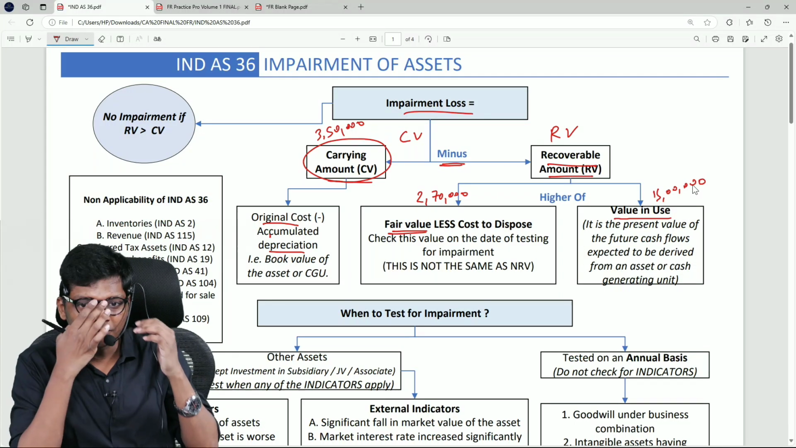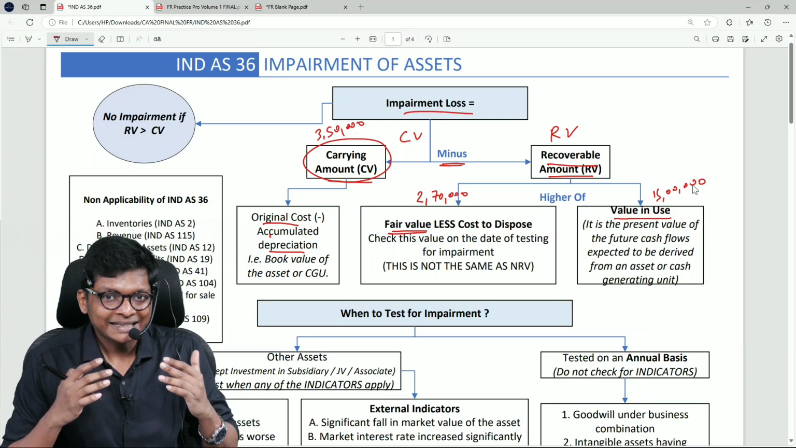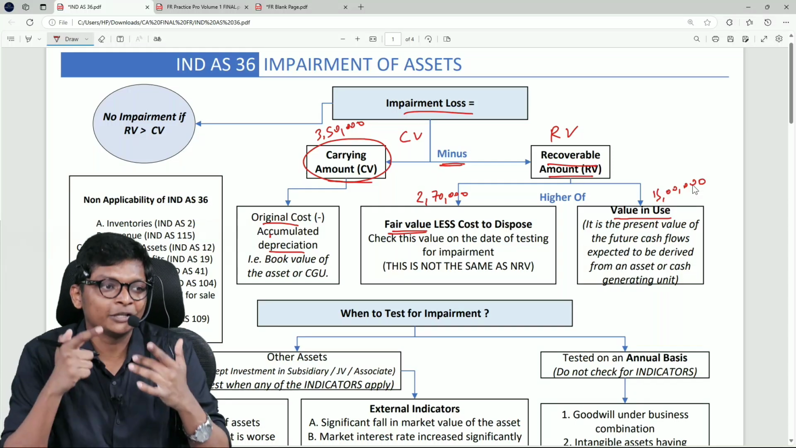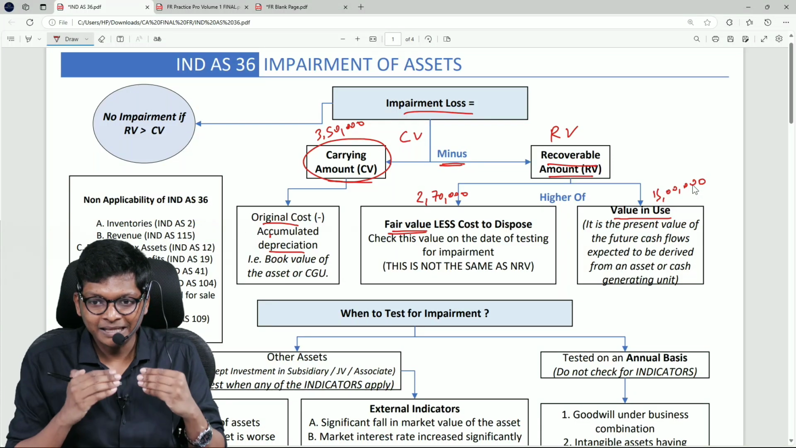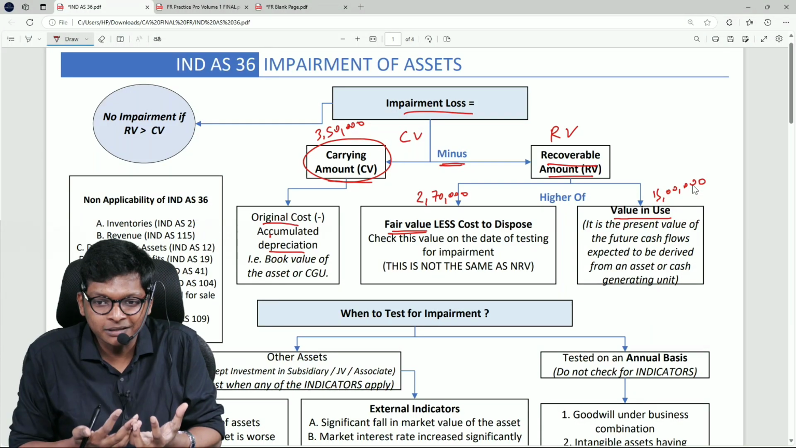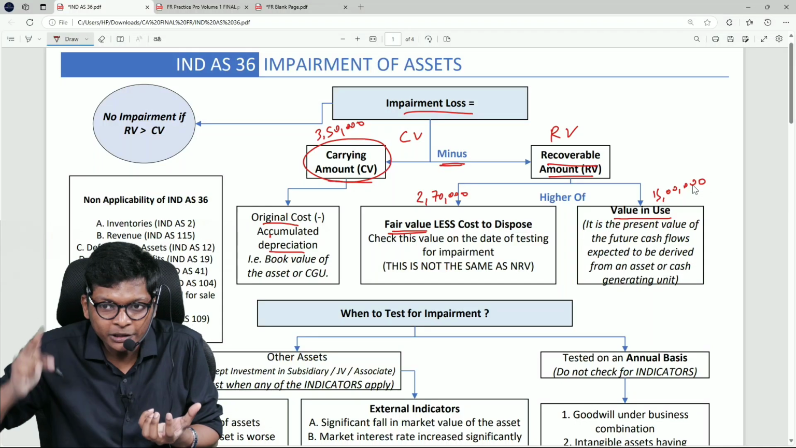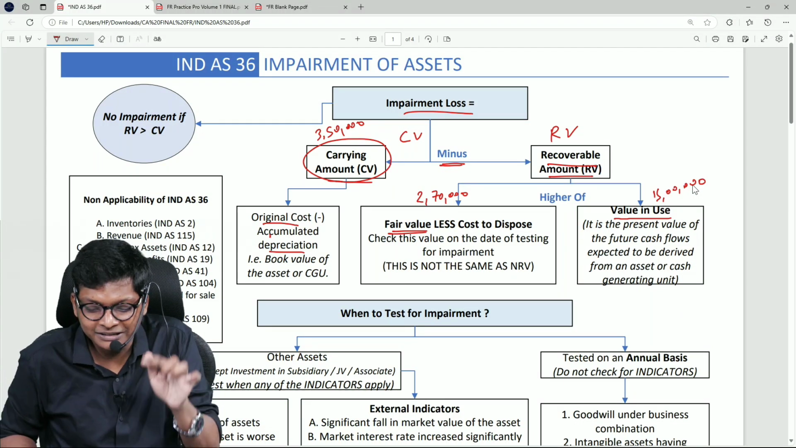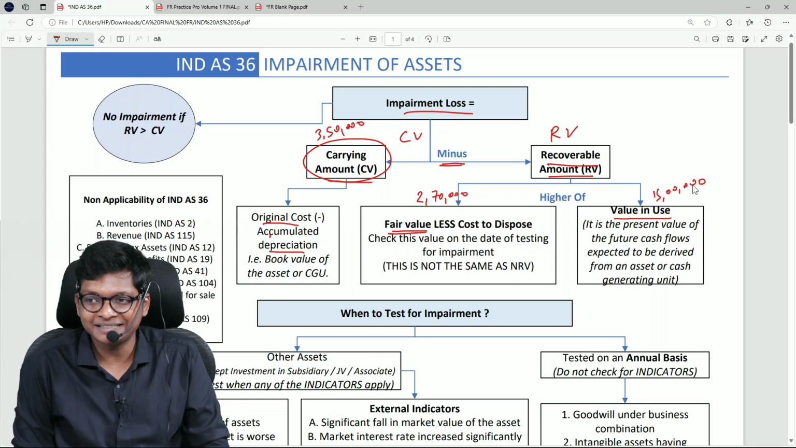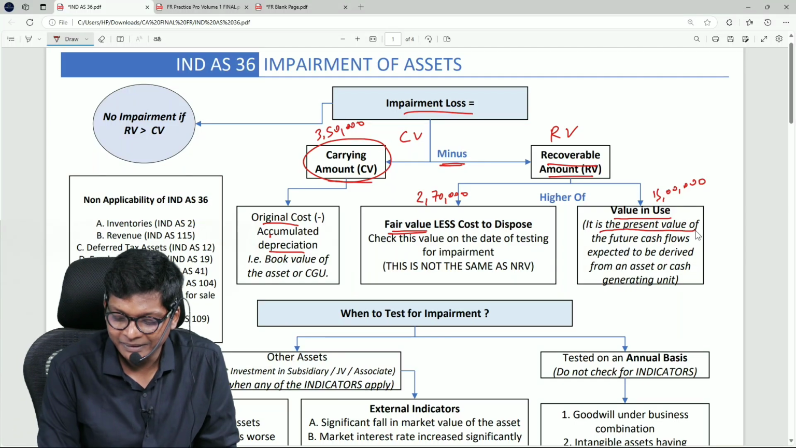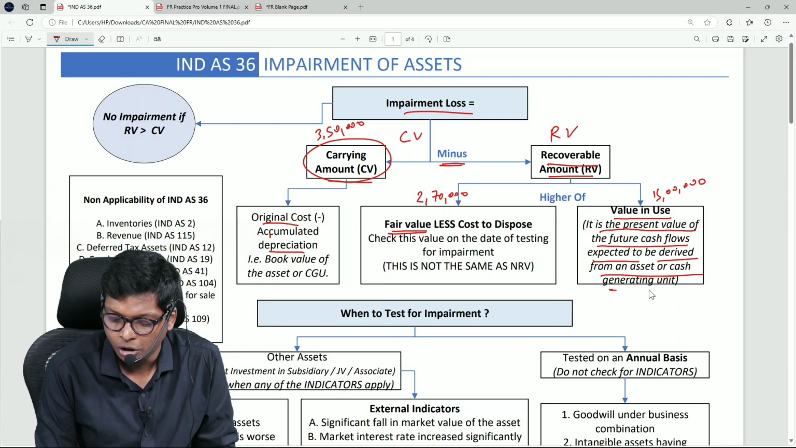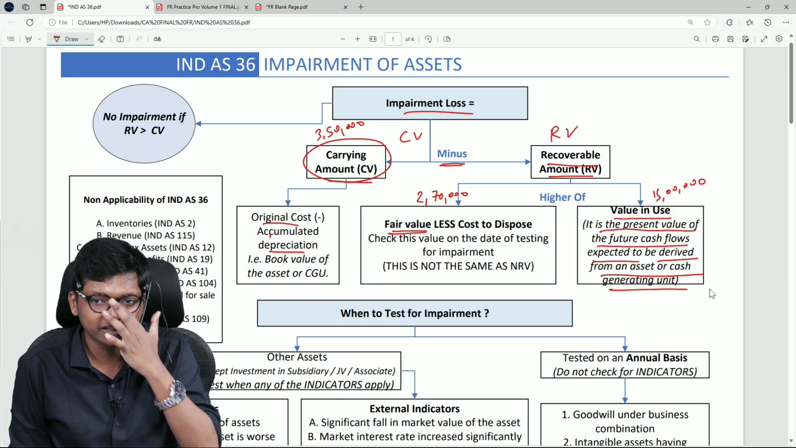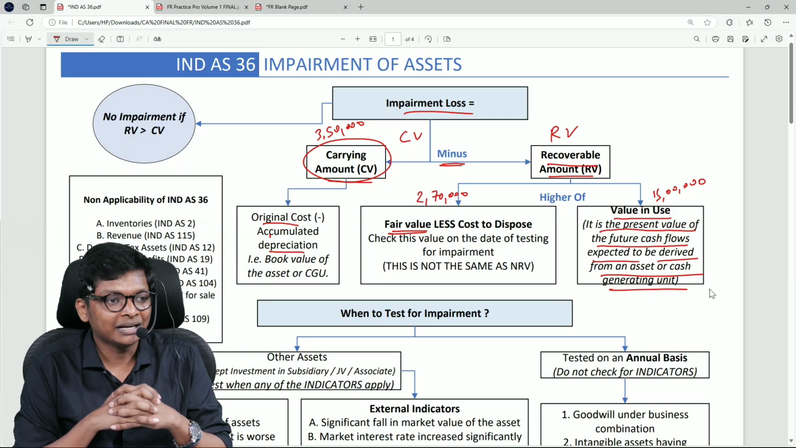Why is it called value in use? If I use the asset, what is the value? I will again repeat. If I use this asset for the remaining useful life of the asset, what is the value it can generate for me? Are you getting it, guys? In simple, it is the present value of future cash flows expected to be derived from an asset or CGU. CGU we will leave it. Are you following, guys? Understanding?